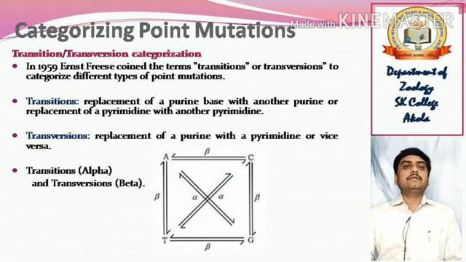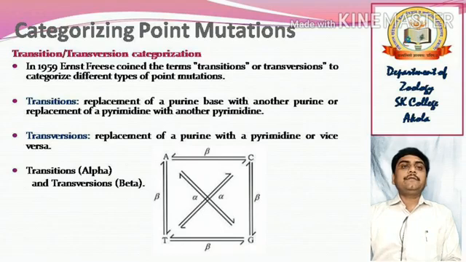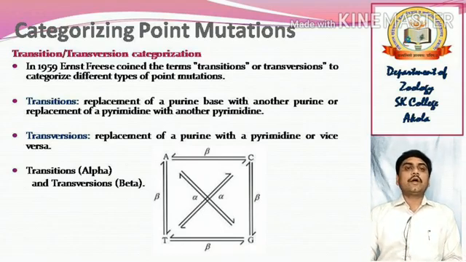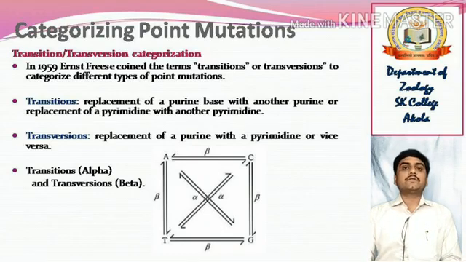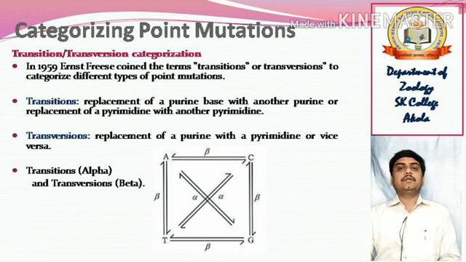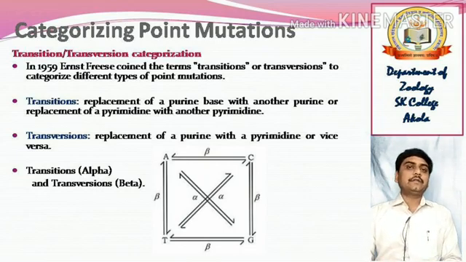If you categorize the point mutation, it can be categorized into two: transitions or transversions. In the year 1959, Ernst Freese coined the terms transitions and transversions to categorize different types of point mutations. What is included in the transitions? Replacement of a purine base with another purine, or replacement of a pyrimidine with another pyrimidine, is a transition.